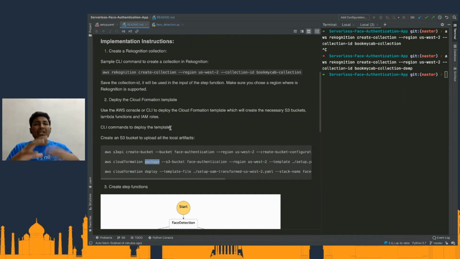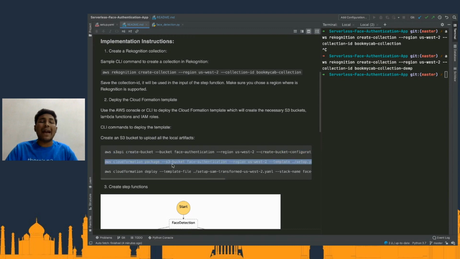What it will do is package our Lambda functions with the dependencies, if there are any, zip it up and upload it into this particular bucket called face authentication. Therefore, from this bucket, the Lambda function is going to get its code. So that is why we are going to create this Lambda function package before we actually create the CloudFormation template itself. And then this is what we are going to do.